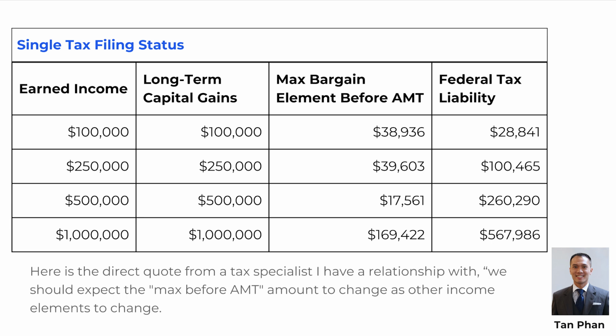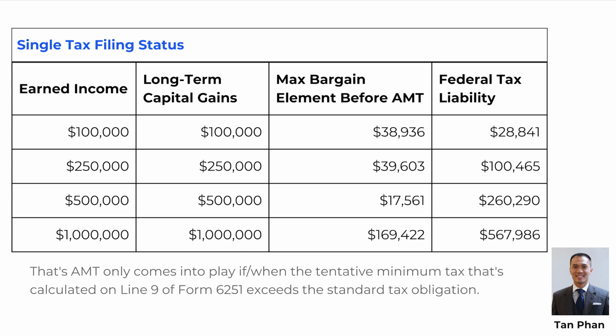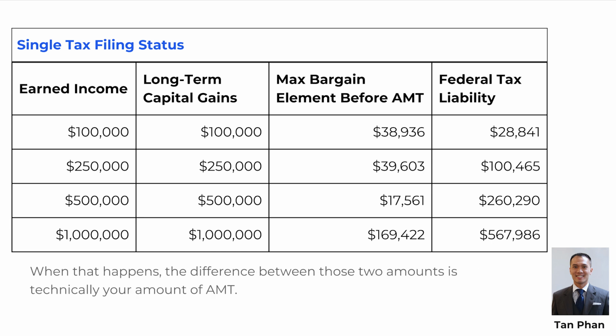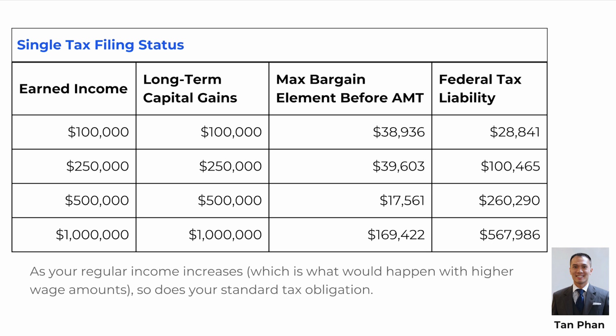We should expect the max before AMT amount to change as other income elements change. That is, AMT only comes into play when the tentative minimum tax that is calculated on line 9 of Form 6251 exceeds the standard tax obligation. When that happens, the difference between those two amounts is technically your amount of AMT. As your regular income increases, which is what happened with higher wage amounts, so does your standard tax obligation.